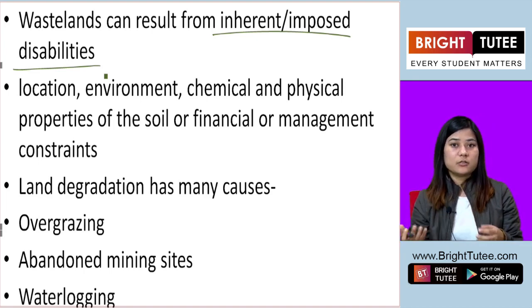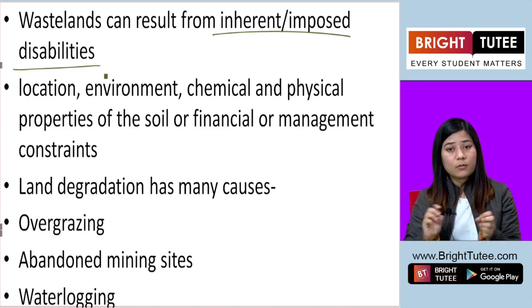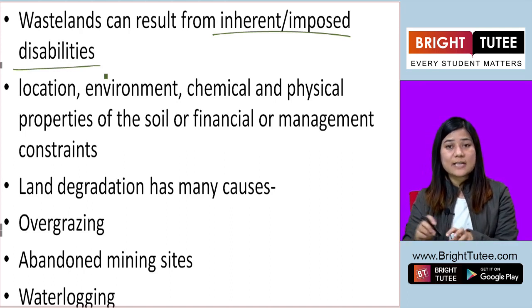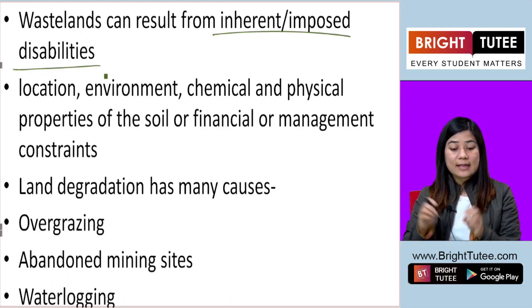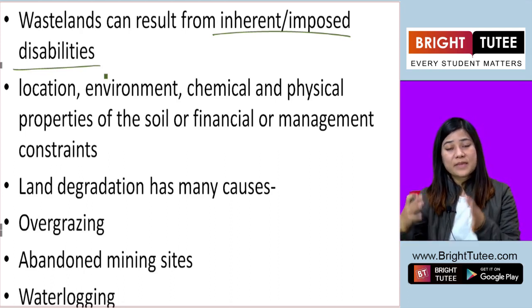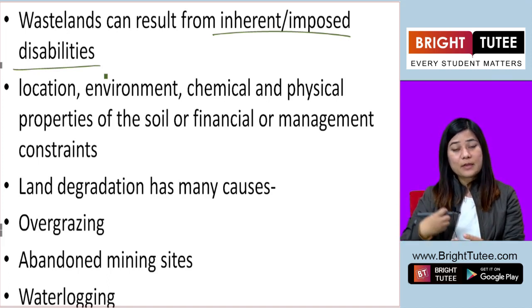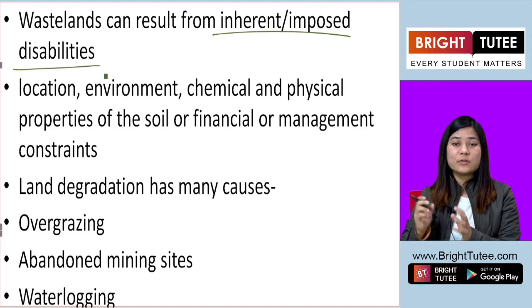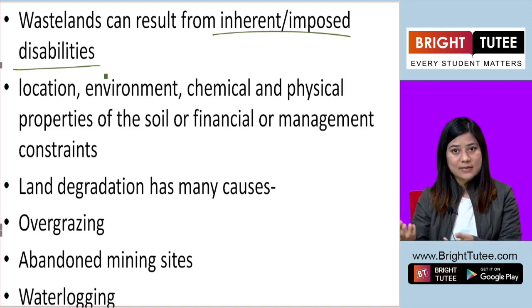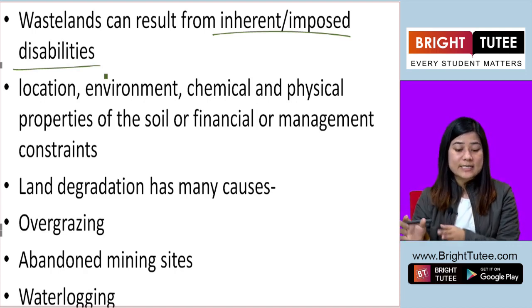Now over the years, what will happen, the settling of the chemicals will hamper the quality of the land, and that will lead to making that land a wasteland. So through our activities, we are making a land wasteland. This is one of the causes of how we are degrading the land.